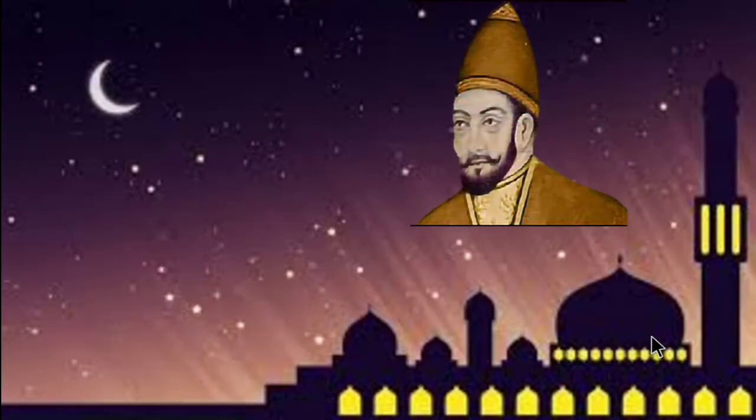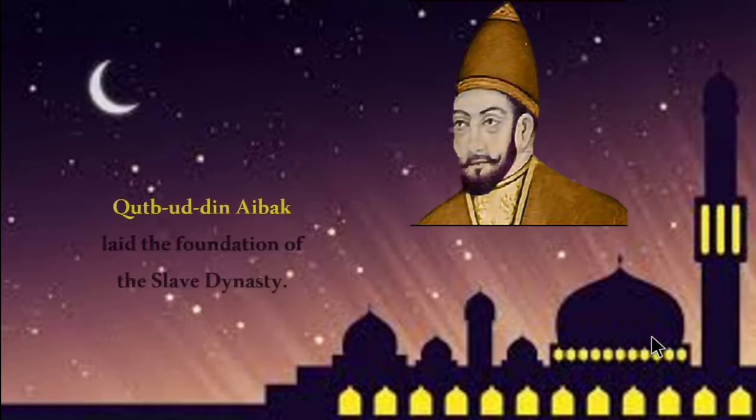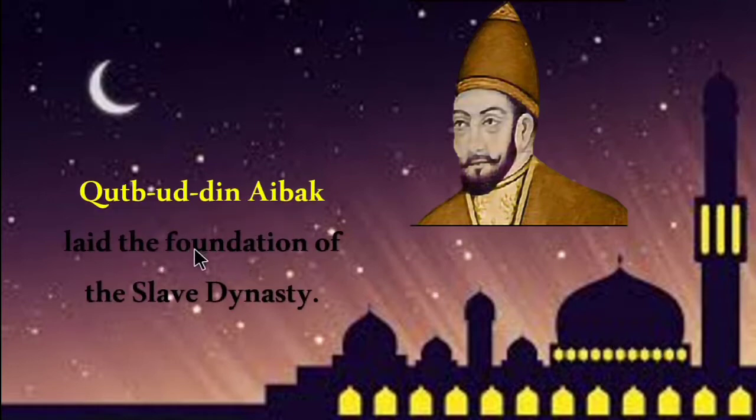So, this is how the slave dynasty was formed. Qutbuddin Aibak laid the foundation of the slave dynasty. So, children, make a note of it. He laid the foundation of the slave dynasty because he was a notable slave of Muhammad of Ghori, and after Ghori's death, he started to rule Delhi.